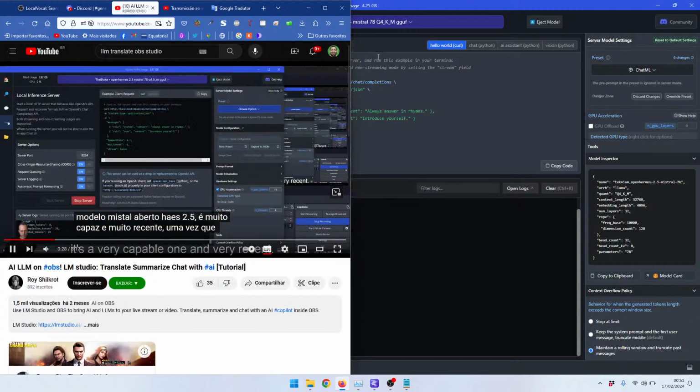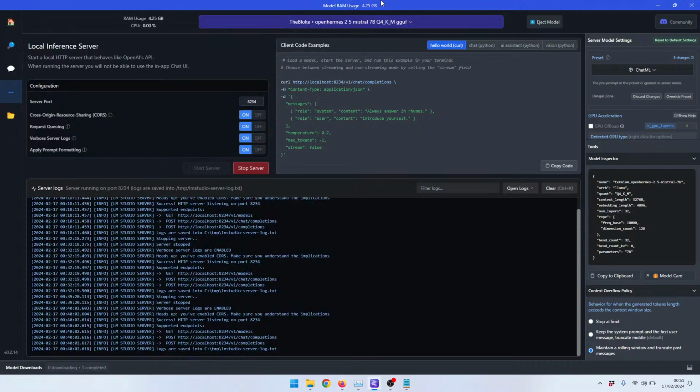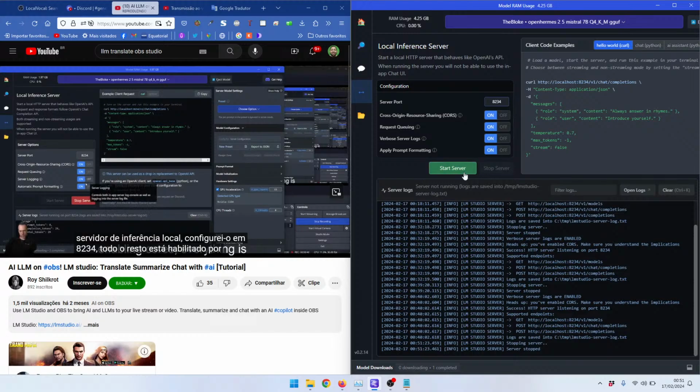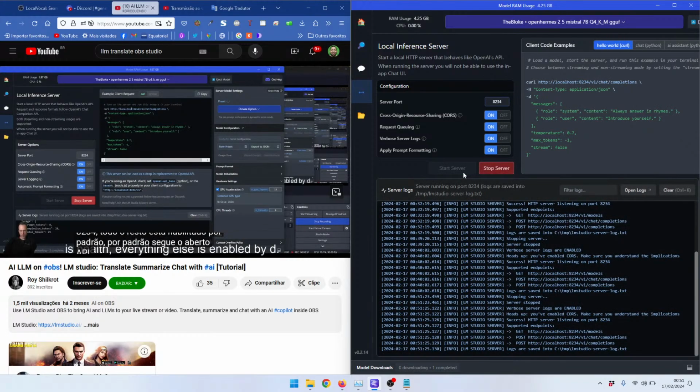One and very recent. Once you have it set up and loaded, start the local inference server. I set it up at 8234. Everything else is enabled by default. This by default follows the OpenAI APIs. Once all of that's set up, head over to OBS.